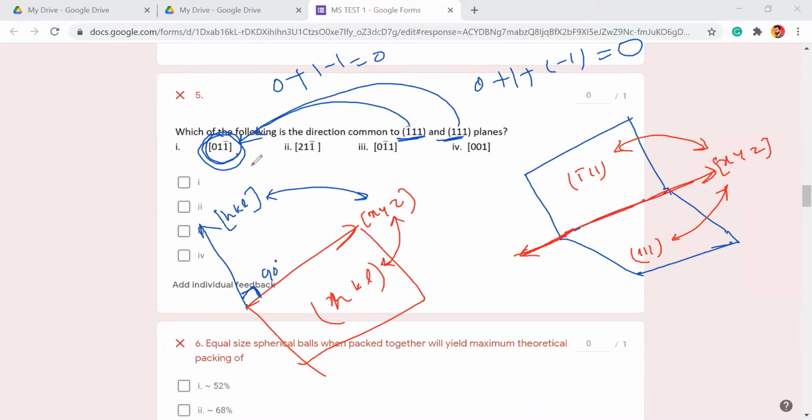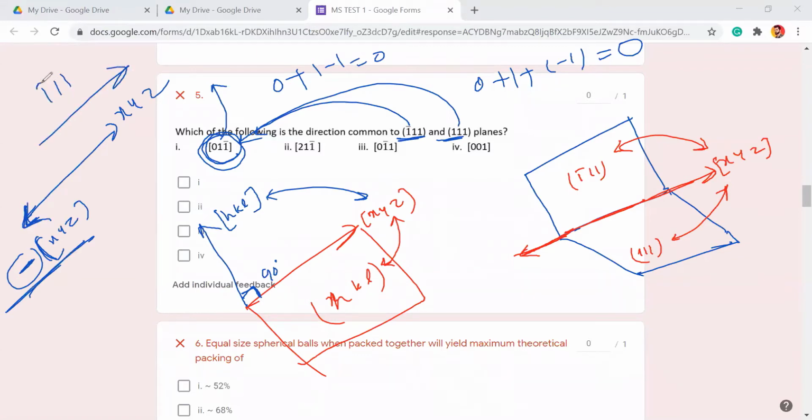You don't need to check actually what the other direction is, which is exactly opposite of this direction. Let's say this is XYZ, then what will be this direction? Can anyone tell? The same vector but opposite direction. Minus of XYZ, right? Just multiply by minus and you'll get the opposite vector. Let's say this is 1, 1, 1. Then what will this be? The same line, minus 1 bar, 1 bar, 1 bar, right?